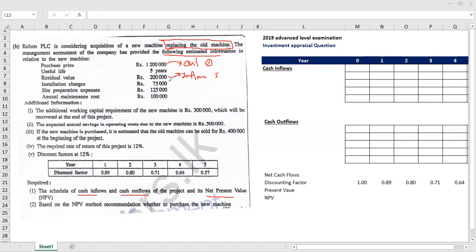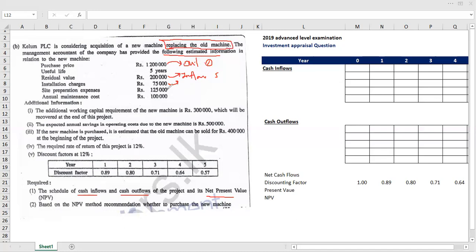Then the installation charges. As we all know, if we purchase a machine, to make that machine available for use, we need to incur some cost. We need to incur some capitalizable cost. Those installation charges are the same as a capitalizable cost. Therefore, we need to consider this 75 as a cash outflow of year 0.